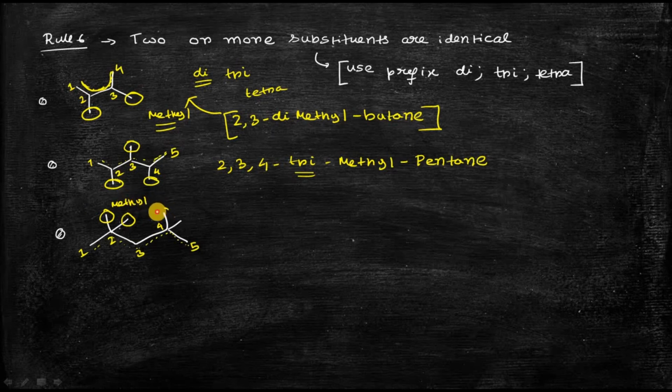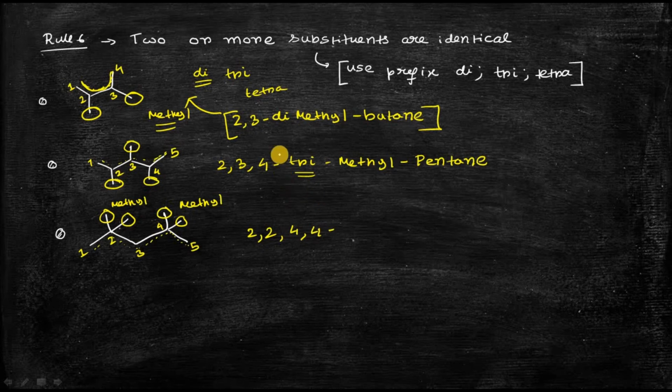At position 4 also there are 2 substituents, also methyl. So how will you do the nomenclature? You write 2,2 because 2 comes twice, then 4,4 because 4 comes twice: 2,2,4,4.